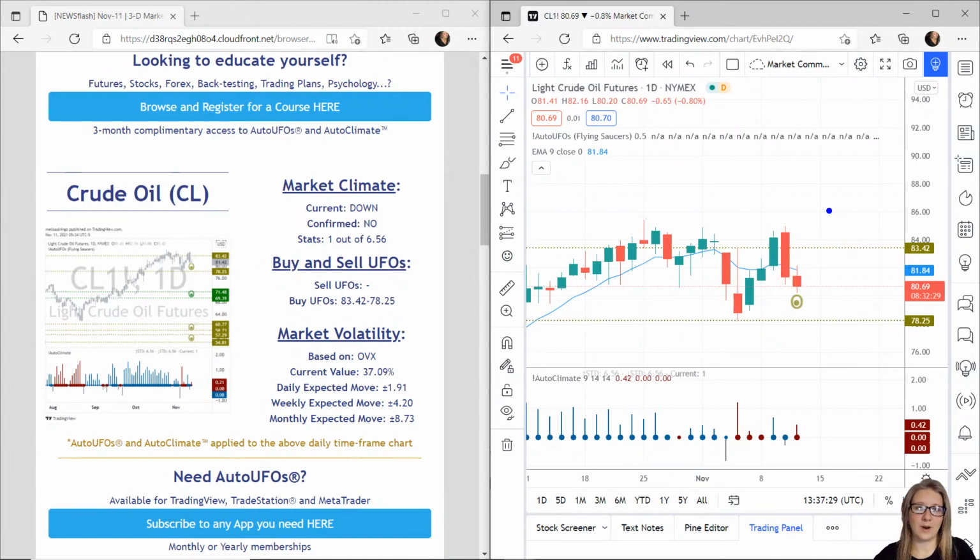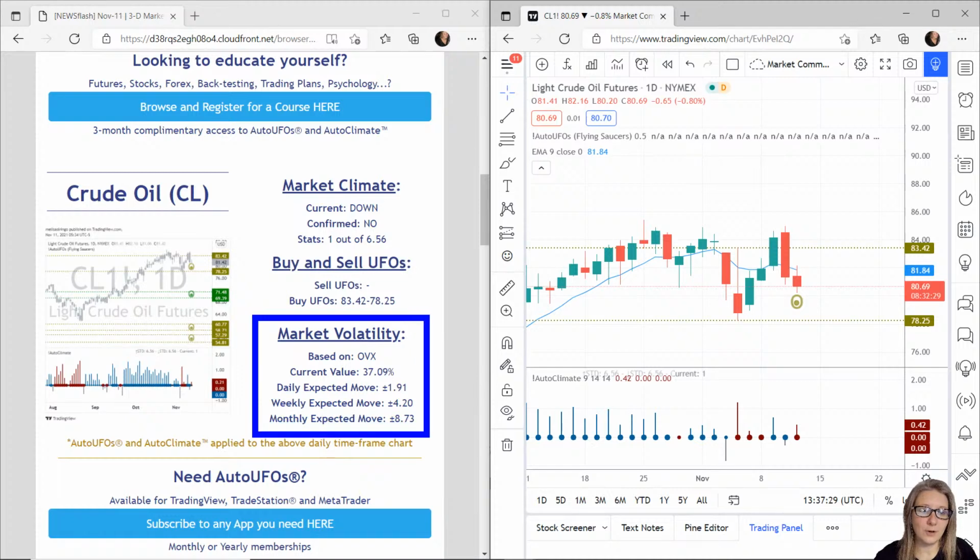So what we've got right now is sellers coming in from the climate, probability down, but we've got buyers that are pushing price back up. So we're kind of fighting at the moment. We've got these equal but opposite forces fighting. So keep out of it. That's what I would say. No need to trade something where you don't have clear probabilities in one direction.